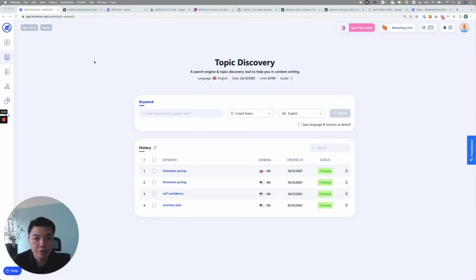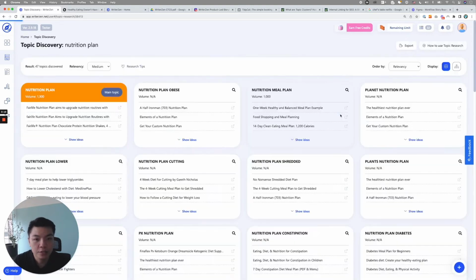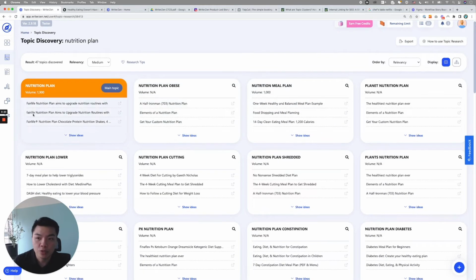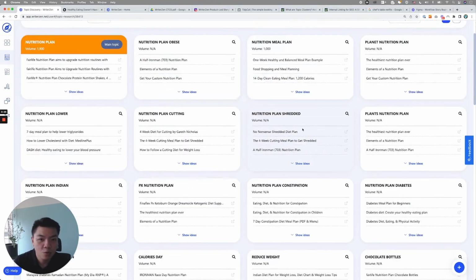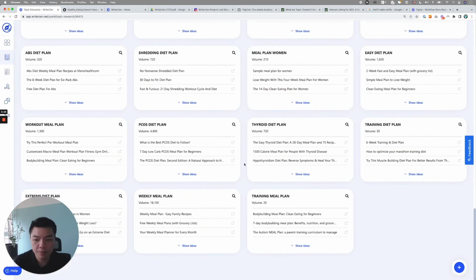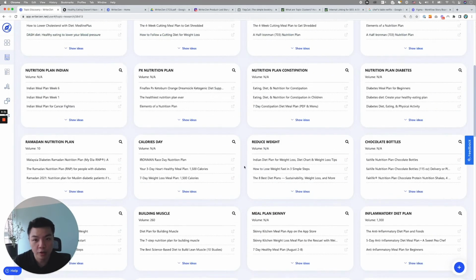Right, so here's the front screen of the tool. As you can see, you can just put in your seed keyword right here in the keyword part. And the keyword that I shared earlier is nutrition plan. I'm going to choose the United States and English as the standard location and language. Click search. And right away, you'll be able to see 47 topics discovered. And what you see here are all the subtopics that we scanned through the top 100 URLs.